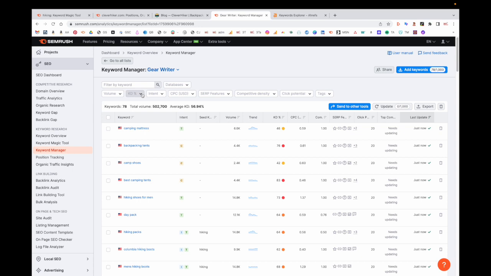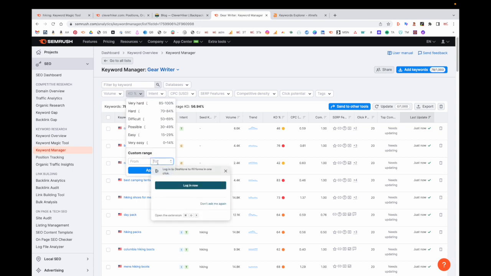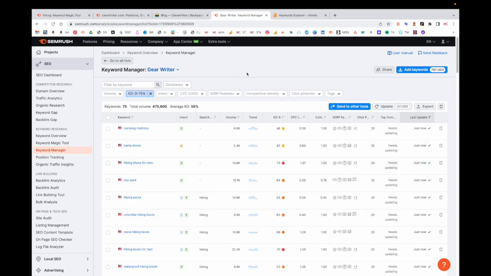And what I could do is filter for the keyword difficulty. So let's see, my highest keyword difficulty is 75. So I'll go ahead and indicate that I only want to see terms that go up to 75 keyword difficulty. And then I'd sort by volume.